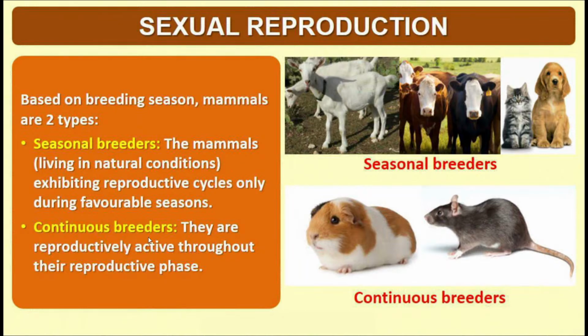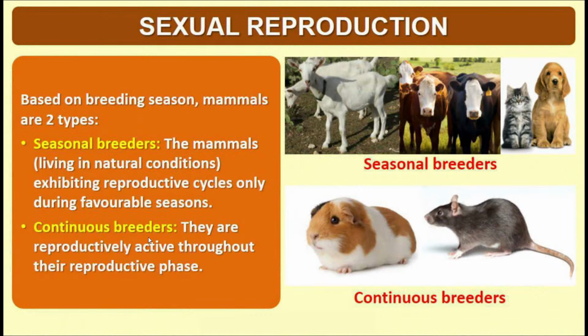Seasonal breeders are those kinds of animals which breed only during a particular season of the year. They cannot breed throughout the year. And in the favorable season, which is a reproductive season, for example, rainy season in case of frog and summer season in case of the birds, is the breeding season.